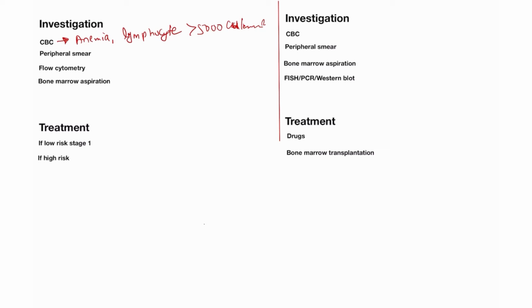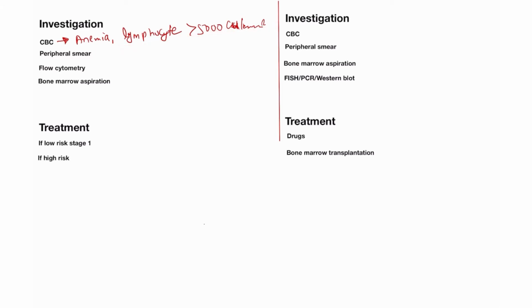This is a characteristic you will find only in case of the CLL. So when in a question you find lymphocytes greater than 5000 per cubic millimeter, you will always tick the answer CLL. It is a characteristic of CLL.